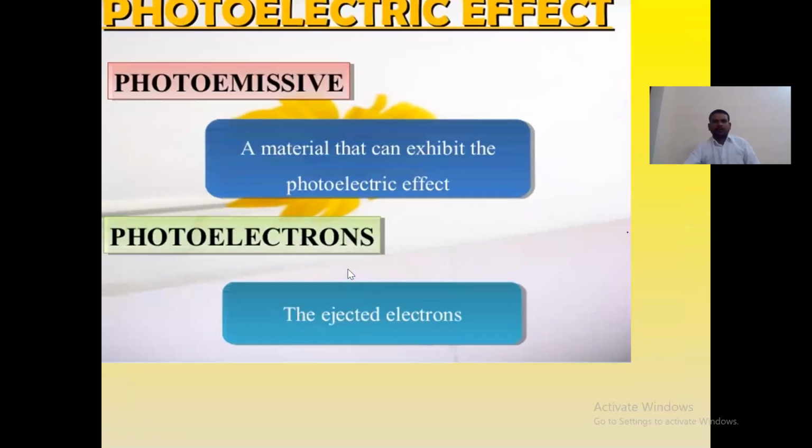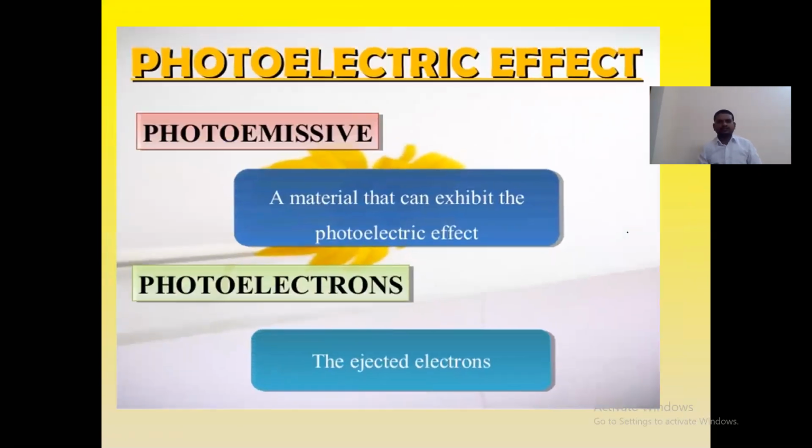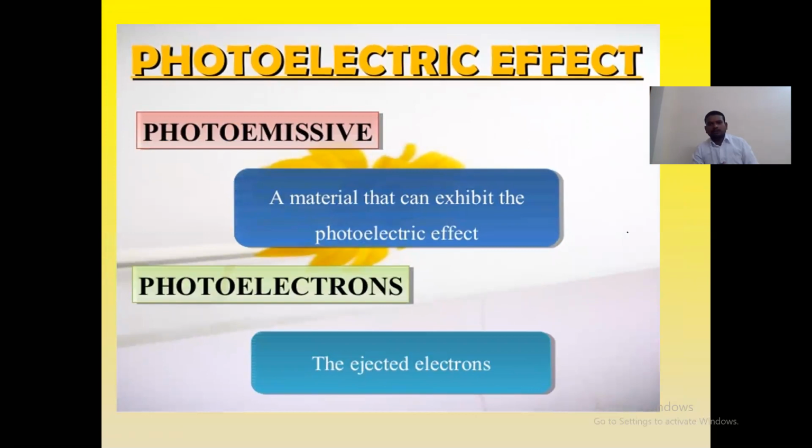What is photosensitive, photoemissive, what are photoelectrons? These are simple words. Photoemissive means, like there is thermionic emission, thermoemissive power, here also we are having photoemissive power. A material that can exhibit the photoelectric effect, when will it exhibit it?